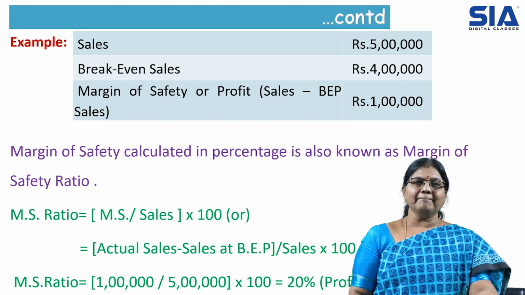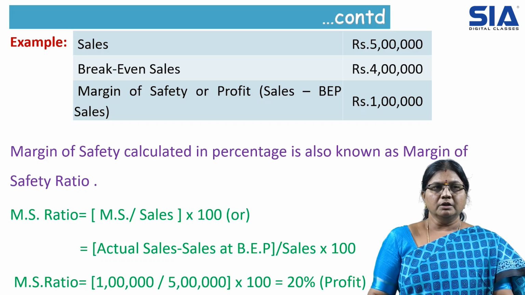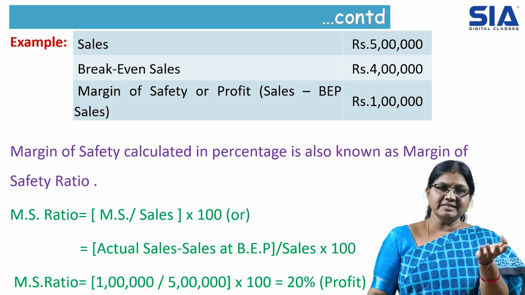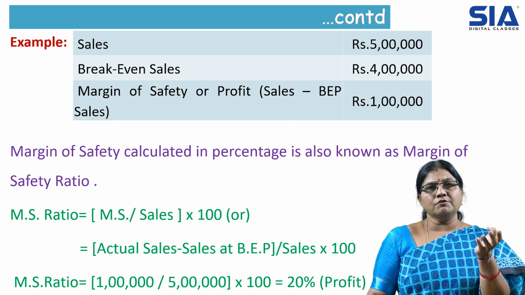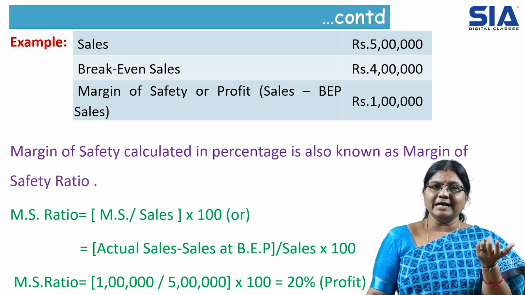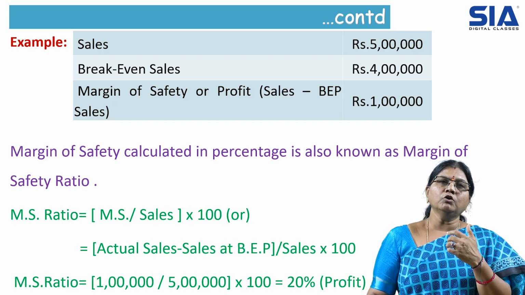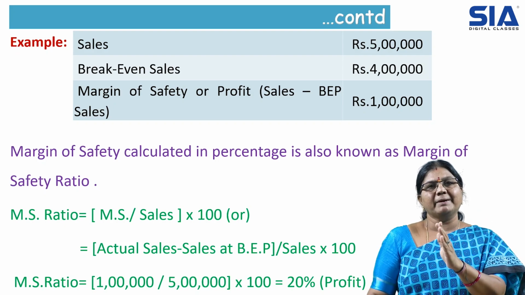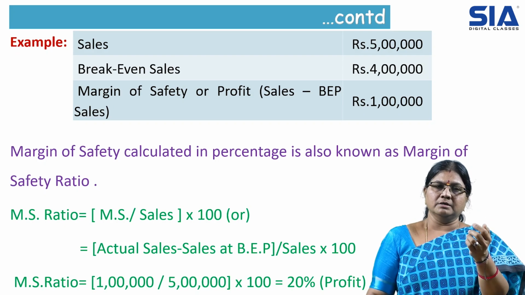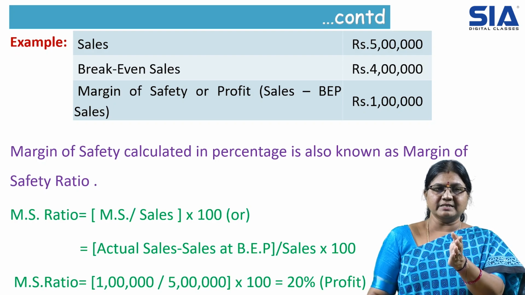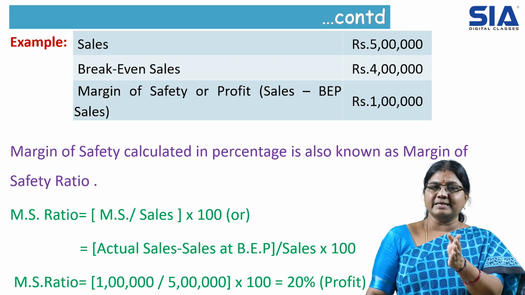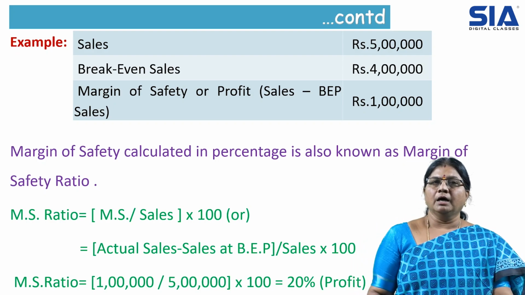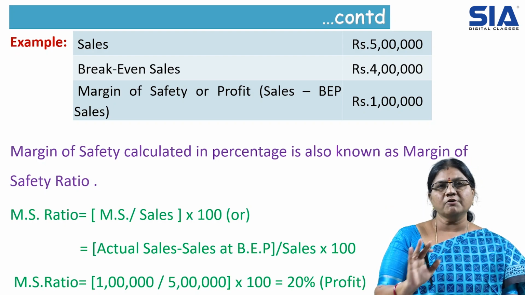And you can see from the example how to calculate the margin of safety ratio. The data is given: actual sales is 5 lakh rupees, and break even sales is 4 lakh rupees, and margin of safety is the difference between both, that is 5 lakhs minus 4 lakhs, which is 1 lakh. And when we want to calculate the margin of safety in terms of percentage, it is margin of safety divided by sales into 100. You can see in the slide, actual sales minus break even sales is 1 lakh, divided by sales, into 100, which comes to 20% profit. That is, we are expressing the margin of safety in terms of percentage.